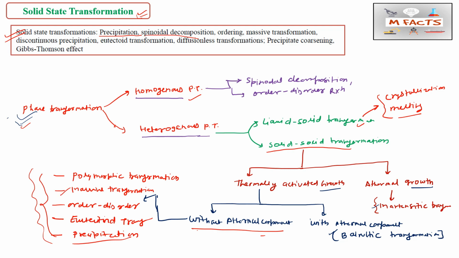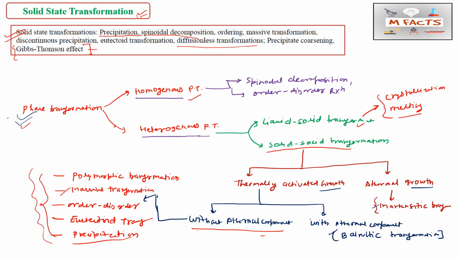Diffusionless transformation is basically the Martensitic transformation, so this is also not new for this course. And the Gibbs Thompson effect is something which changes the values of the radius, that is the atomic radius. I will cover this Gibbs Thompson effect in one separate video, how it affects the whole growth and nucleation kinetics. This is a very simple and easy part. For this chapter, what I will suggest is where to cover these things for examination purposes.